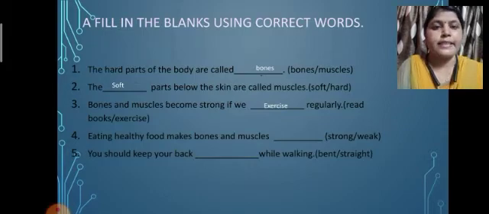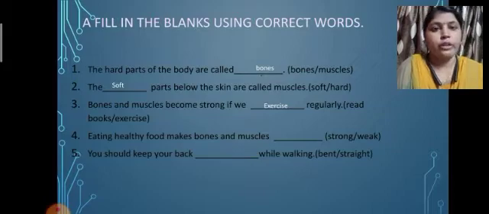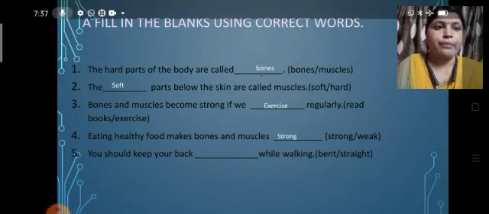Let us see the next fill in the blank: eating healthy food makes bones and muscles dash, and your options are strong or weak. If we eat healthy food, then what will happen? Will bones and muscles become strong or weak? Yes, obviously if we eat healthy food, then our bones and muscles will be strong. So the answer is strong.